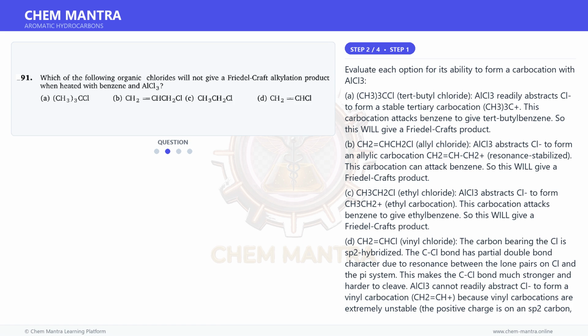AlCl3 cannot readily abstract Cl to form a vinyl carbocation, CH2=CH+, because vinyl carbocations are extremely unstable. The positive charge is on an sp2 carbon, which is less able to stabilize positive charge compared to sp3 carbons. Therefore, no carbocation is formed and no Friedel-Crafts alkylation occurs.